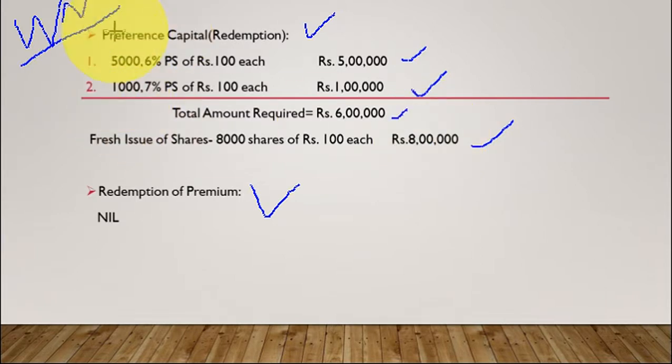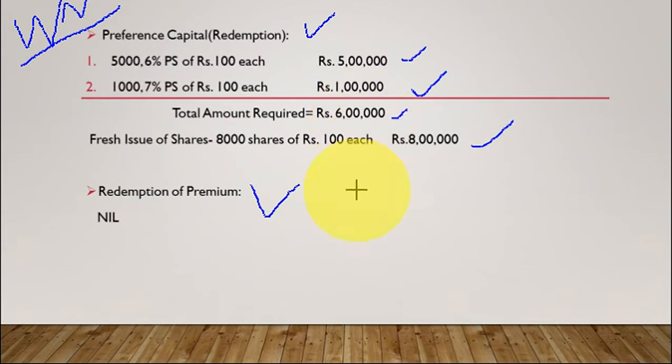The first thing I told you is how we return the capital. Then whether there is redemption at premium. In the problem they have given redeemed at par, so there is no premium. Redemption premium nil. Otherwise, we have to make arrangements for this also: how much redemption premium is required and how we collect the funds.